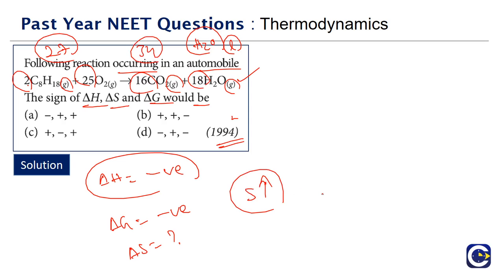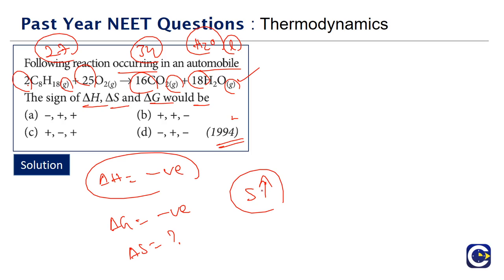Entropy will be a state function. It depends upon the number of gas particles, right? Because the entropy of the gaseous state will be more than the liquid and the solid. So we will decide whether the entropy is increasing or decreasing based upon the comparison of the number of gas moles.